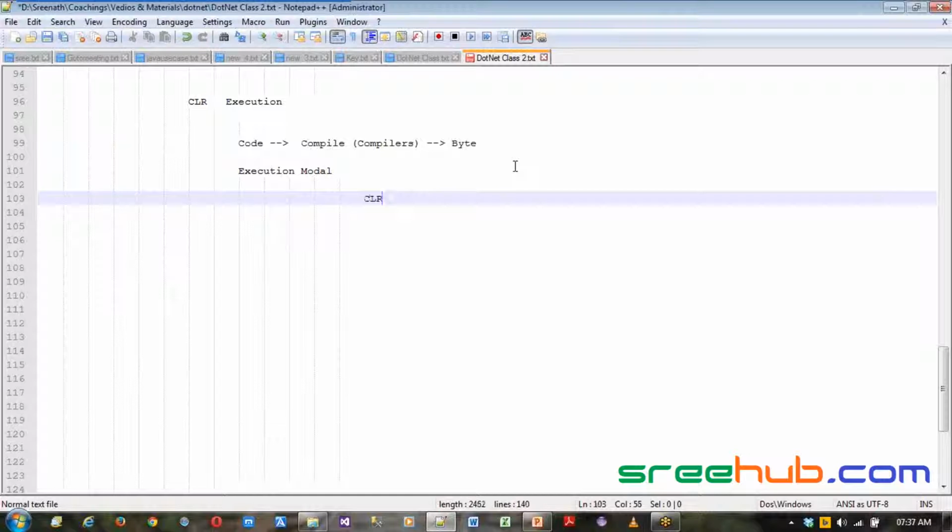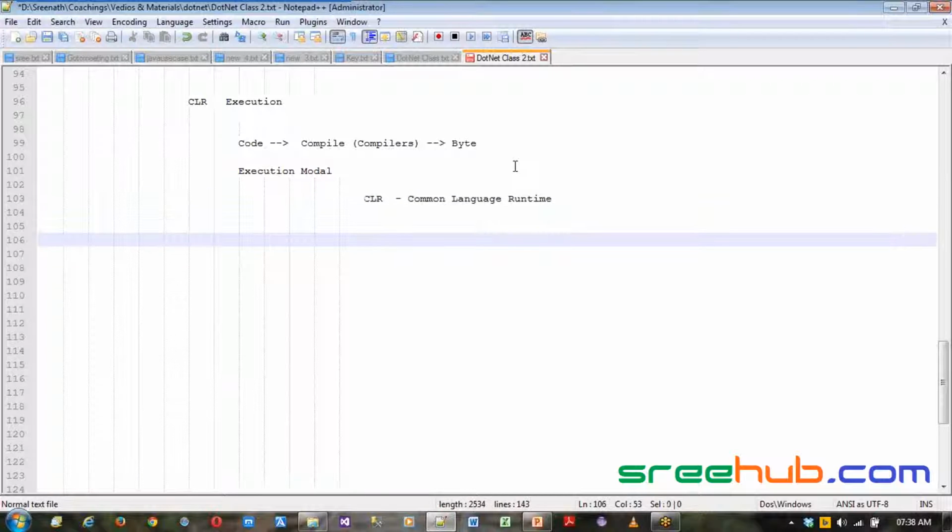There is a word called CLR. CLR is nothing but the Common Language Runtime. This is the heart of .NET. Any program that has to be executed, compiled, started up, or run as an application needs CLR. If anything happens to CLR, if it gets corrupted, then your program will not run. Now let's see the high level execution model and how it works, then we'll go deeper into CLR.